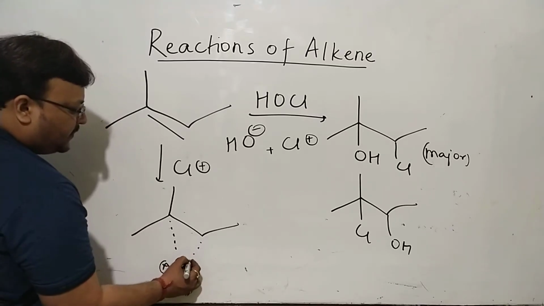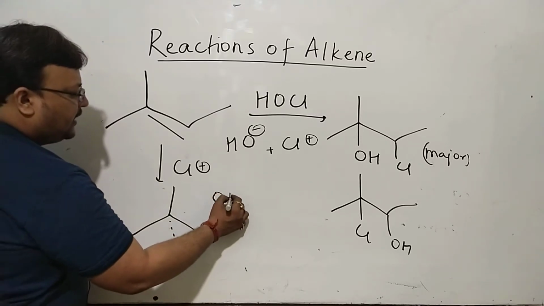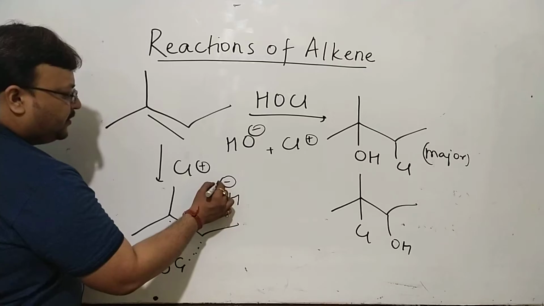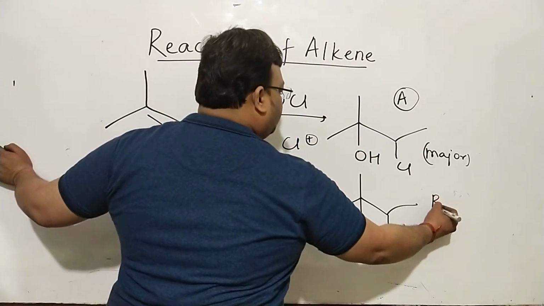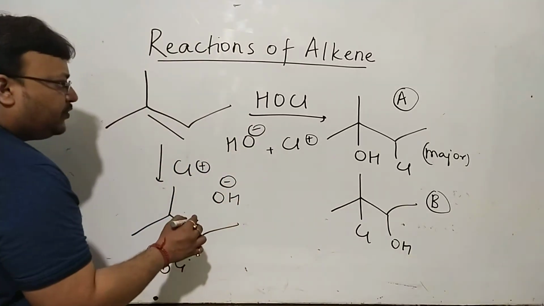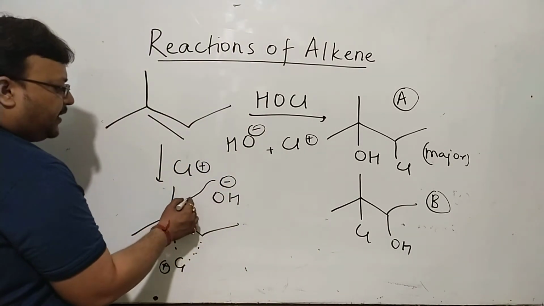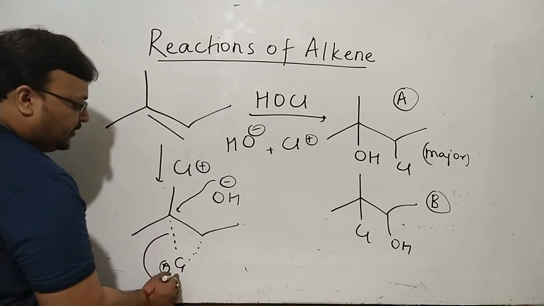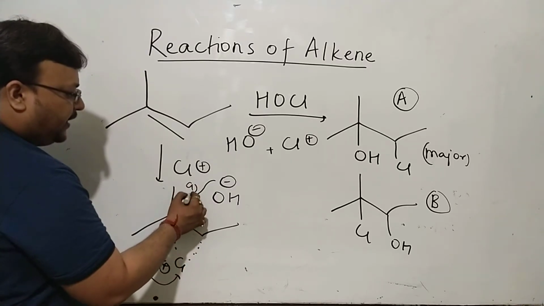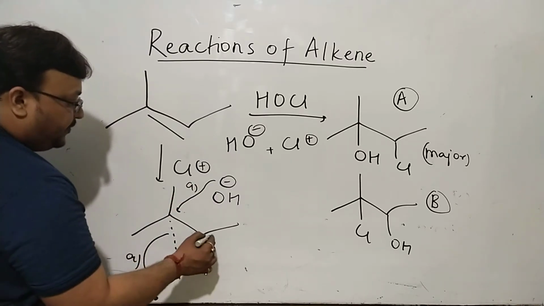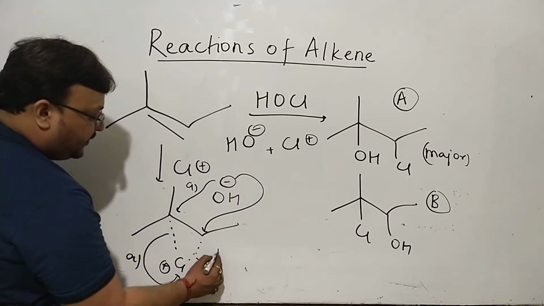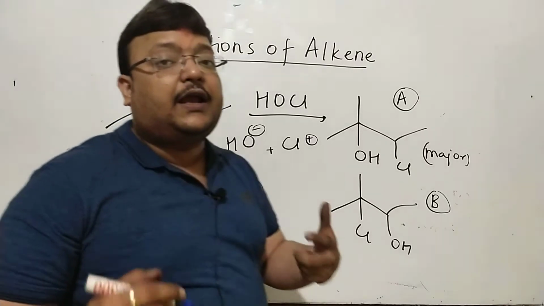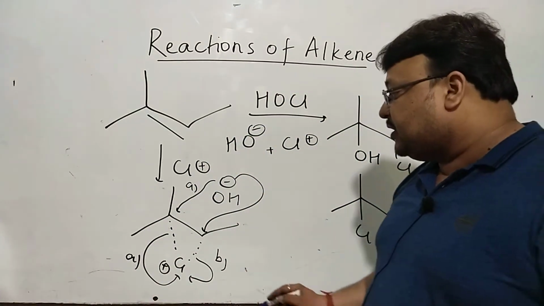Now OH minus, or water in alkaline medium, OH minus. If this is A and this is B, you just need to be very careful drawing the arrows. This OH minus coming here and this going in this way is possibility A, and it is preferred over possibility B. First of all, I keep on repeating, A and B are happening in two different molecules.